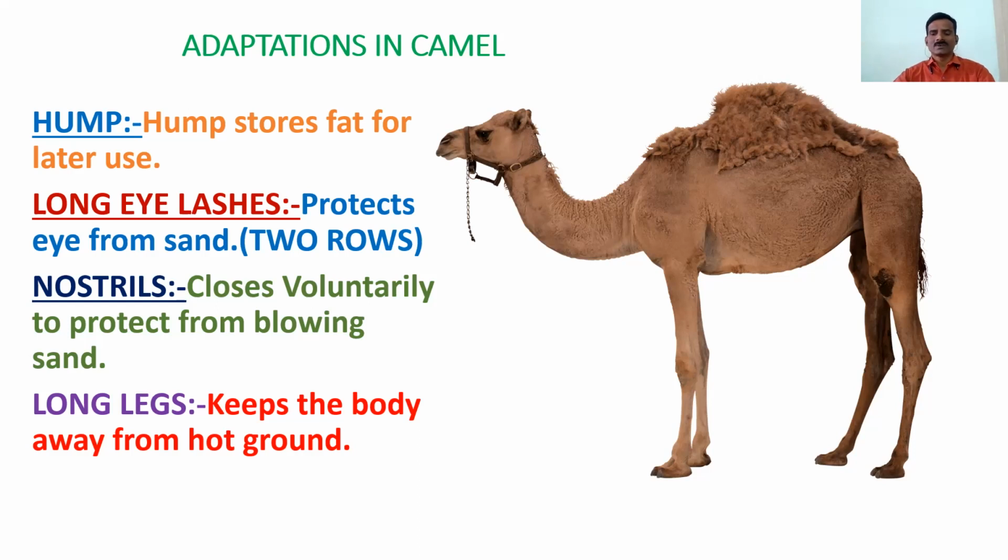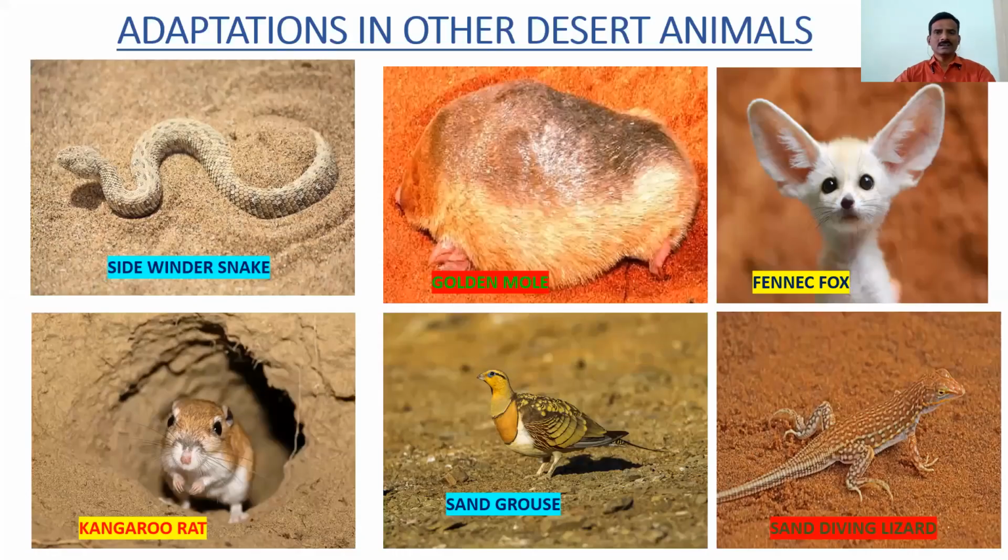So what are the conditions and what are the adaptations in other desert animals? Let us learn about them. The adaptations in other desert animals: the first ones are the sidewinder adder snake, golden mole, fennec fox, kangaroo rat, sand grouse, and sand diving lizard. So what adaptations are present in these organisms?